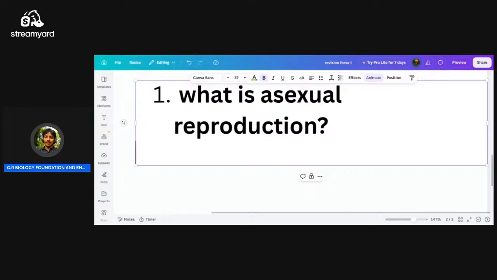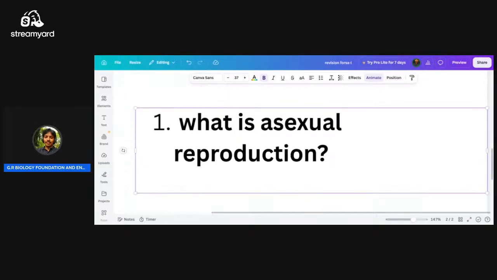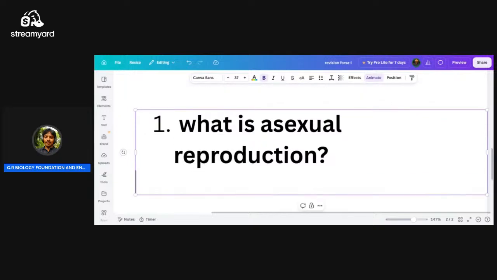In asexual mode of reproduction, organisms won't have sex organs, like testes and ovary in animals, androecium and gynoecium in plants; these are absent. Without these sex organs, they get their offspring. If there are no sex organs, there are no gametes, like sperm and ovum in animals, pollen grain and ova in plants.